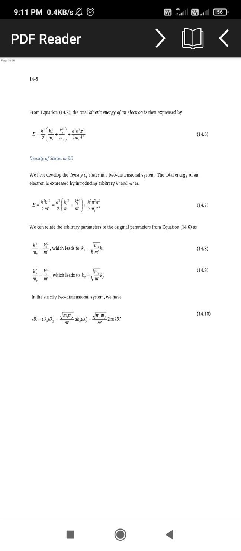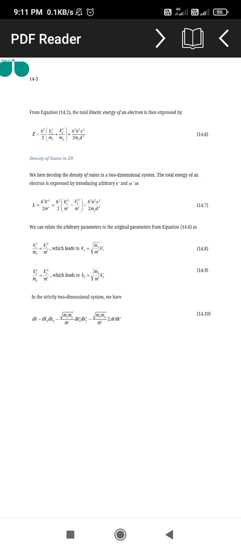Then E equal to h cross square k square divided by twice m dash, equal to h cross square divided by 2 into kx square divided by m dash plus ky square divided by m dash, plus h cross square n square pi square divided by twice mz d square.